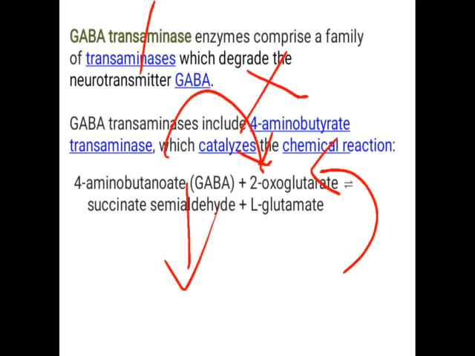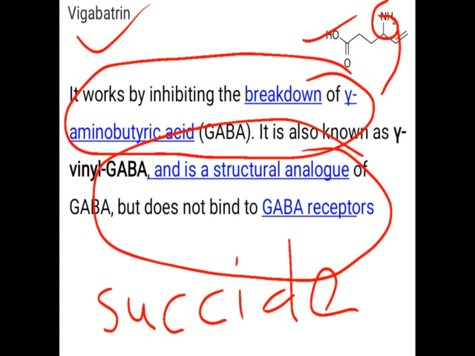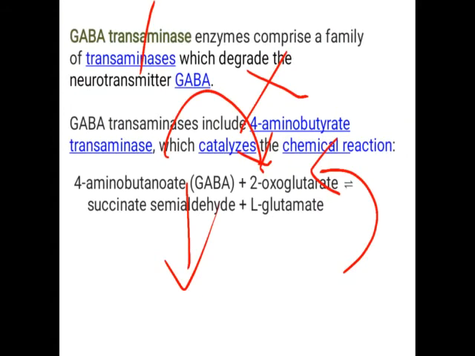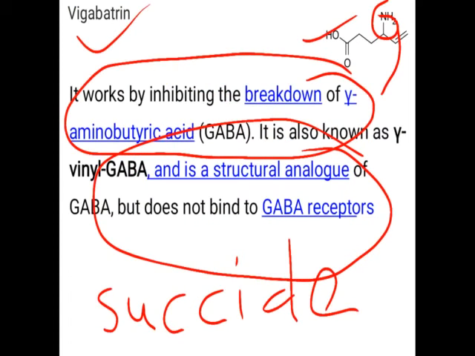So when the drug vigabatrin is given, the amine group from vigabatrin is transferred to oxoglutarate, and this oxoglutarate turns into L-glutamate. There is no metabolism of gamma-aminobutyric acid, so GABA remains as it is.